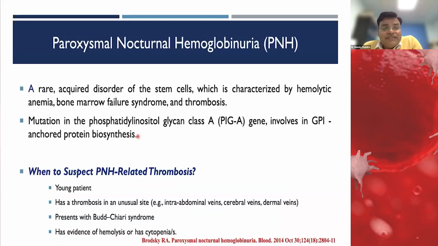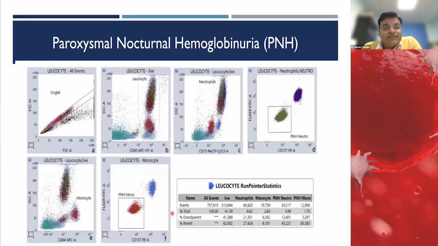For PNH, the patient usually presents with anemia, hemoglobinuria, and all those things. So when we suspect a young patient who presented with thrombosis at an unusual site like intra-abdominal, cerebral, or splenic vein thrombosis, and presents with Budd-Chiari syndrome, and there is evidence of hemolysis or cytopenias, the majority of labs do testing for detection of the clone on WBCs, the neutrophils and monocytes, as well as on RBCs, by flow cytometry.